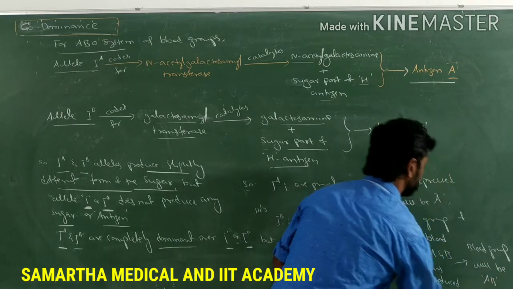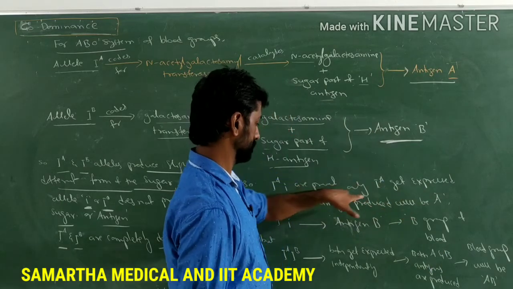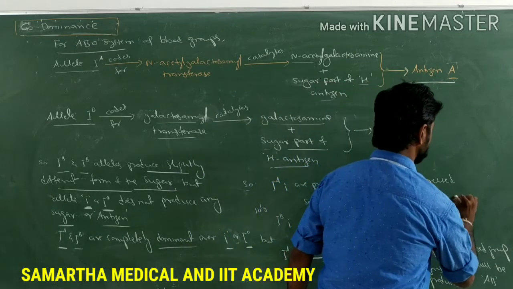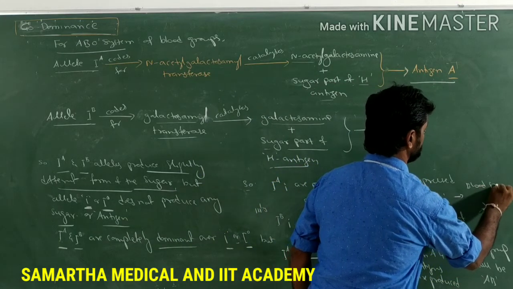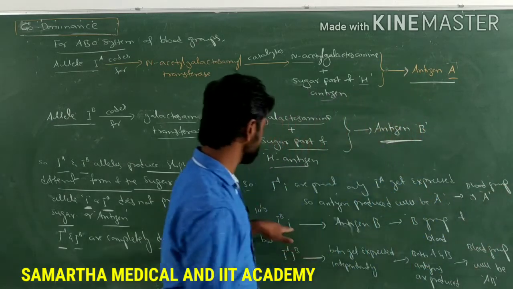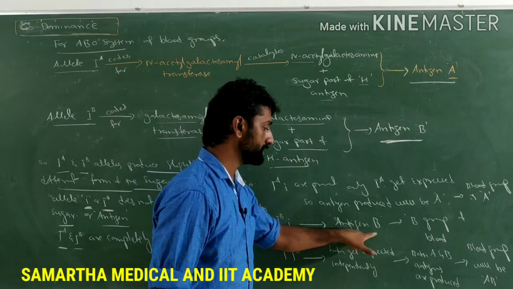In the first case, when only IA gets expressed and the antigen produced is A, the blood group will be A. In the second case, when IB is present along with small i, only antigen B is produced. Why?